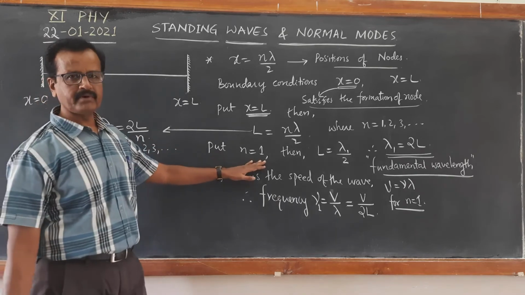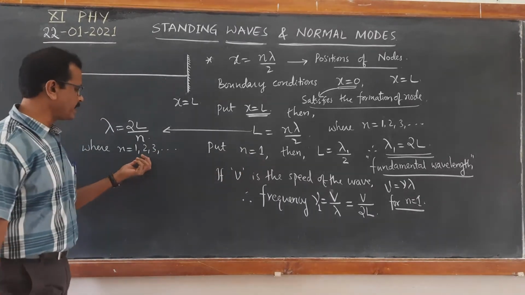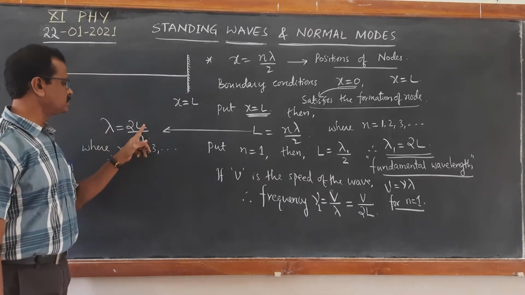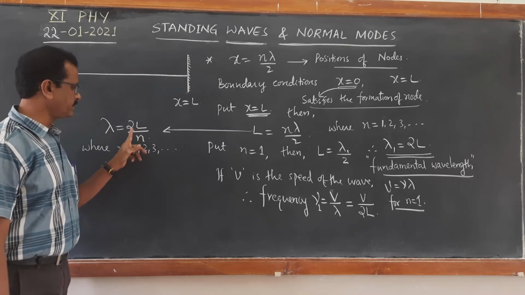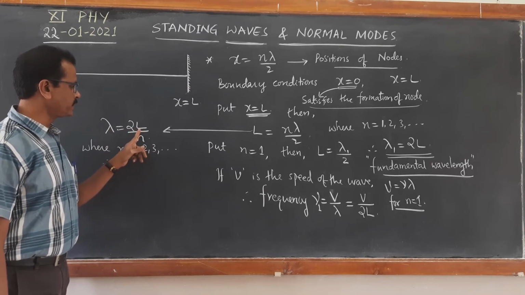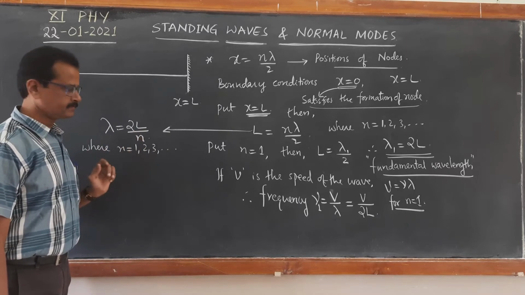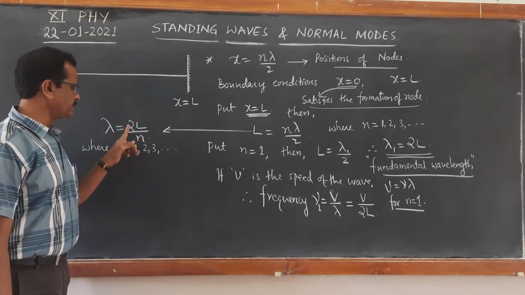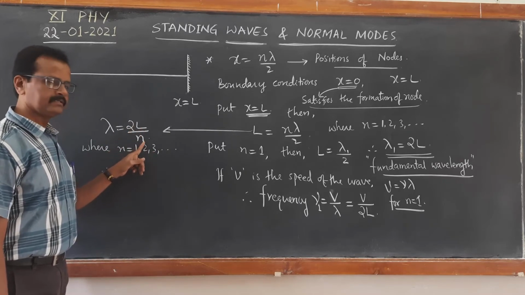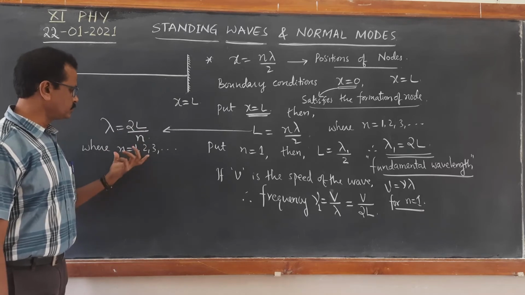Here we are calculating for n equal to 1. So for n equal to 2, lambda becomes 2L by 2, that becomes L. If n is equal to 3, then lambda becomes 2L by 3. So using this